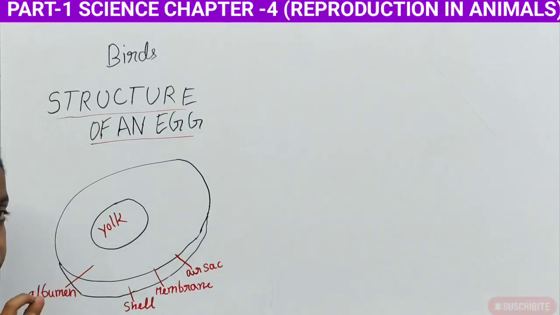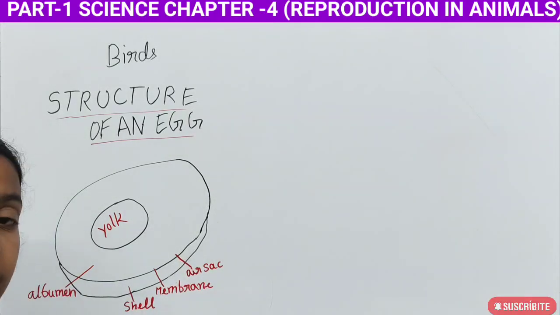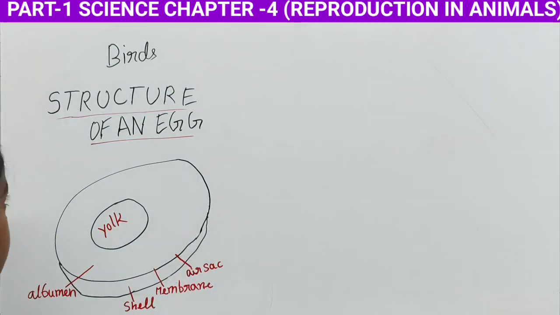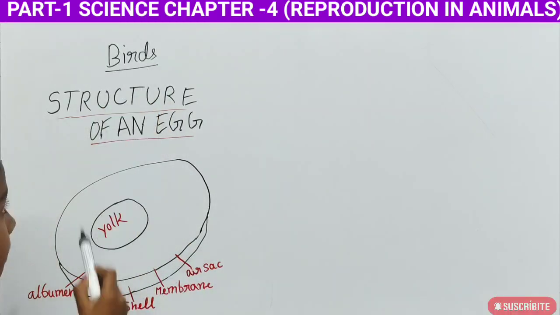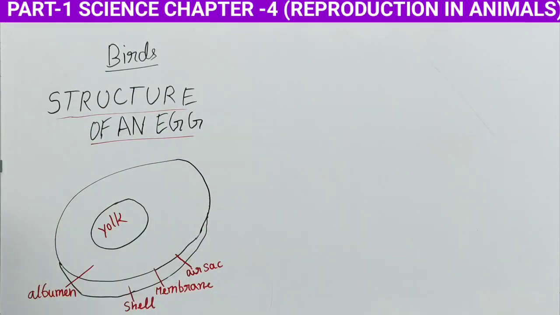You know, when the birds lay eggs, they should sit on that, so that it will be warm. Okay, so the birds should keep the eggs warm, and then the babies, means the young ones, will hatch out. Okay, so that bird's egg is similar like this.